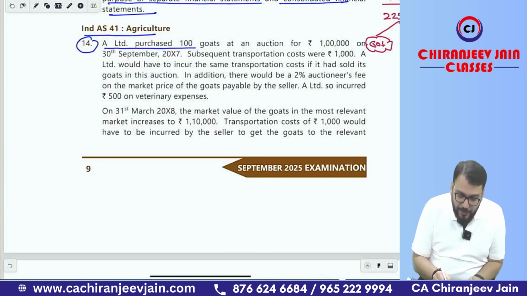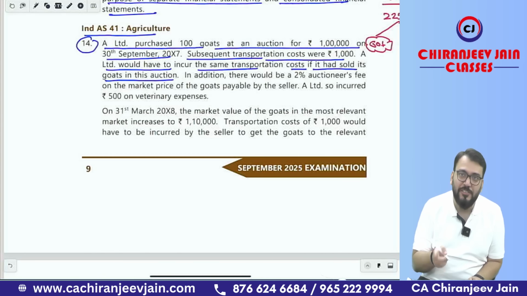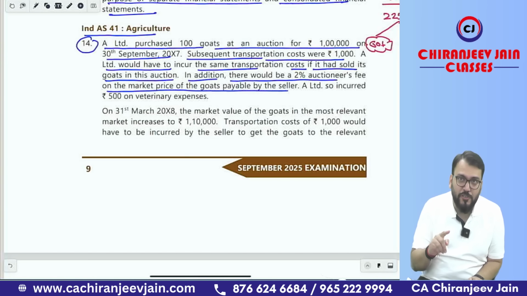A Limited purchased 100 goats at an auction for rupees 1 lakh on 30th September 2007. Subsequent transportation cost was 1,000. A Limited would have to incur the same transportation cost if it had sold its goats in this auction. This transportation cost is incurred by both buyer and seller. In addition, there would be 2% auctioneer fee on the market price of the goats payable by the seller, but this transaction cost, the auctioneer fee, is only incurred by the seller.